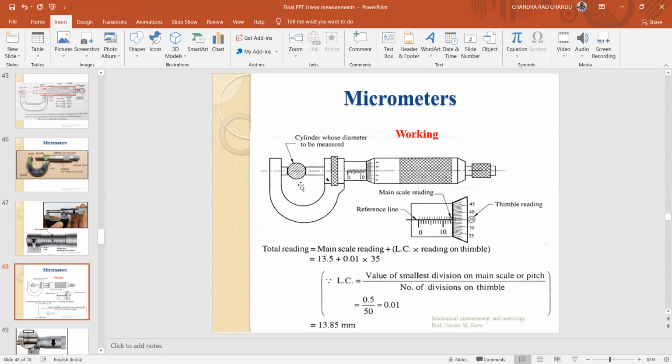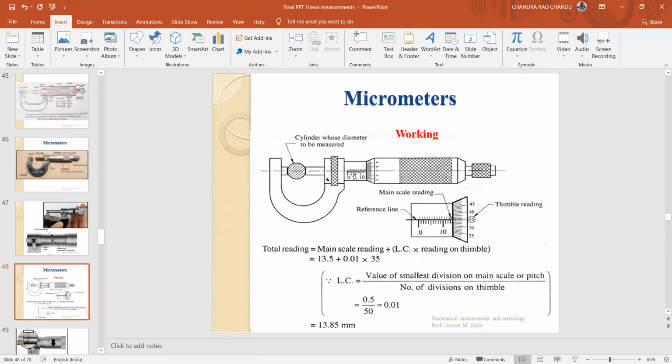First you have to place the work part whose dimension is to be measured between the fixed anvil and the spindle. Rotate the thimble in order to bring the spindle in contact with the work part, and this end part, the ratchet, is used to fine adjust this. After having close contact with the work part, simply take the reading on the main scale.